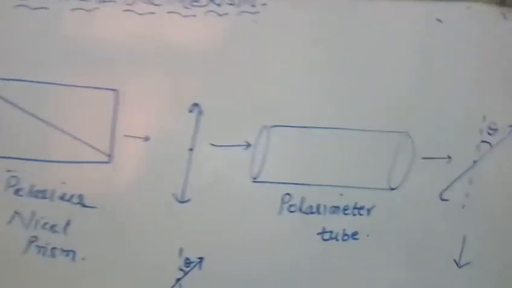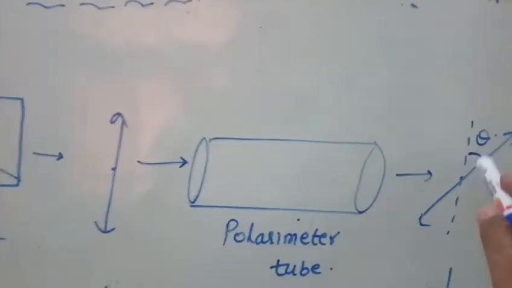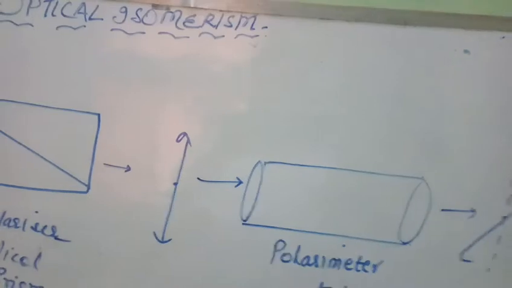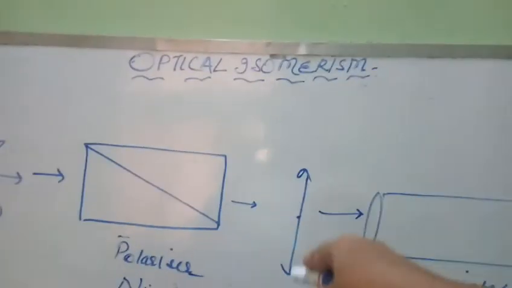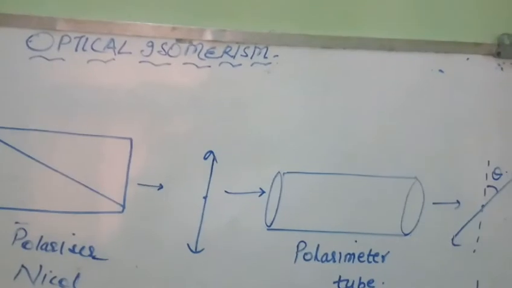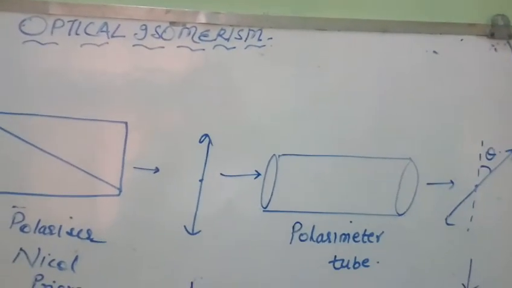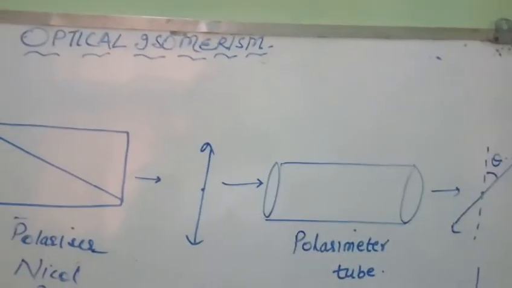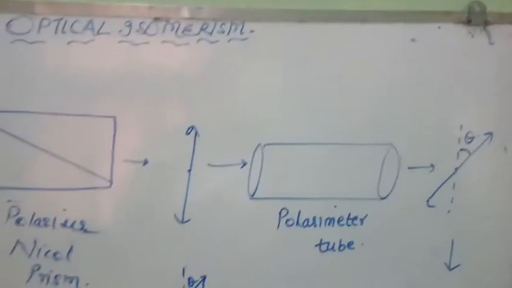What are those results? Either the path of plane polarized light remains undeflected, right? If it remains undeflected as such, then the compound is optically inactive, because it is not rotating the path of plane polarized light.